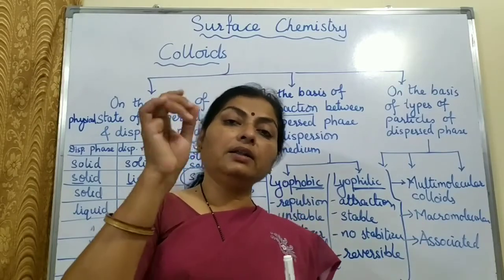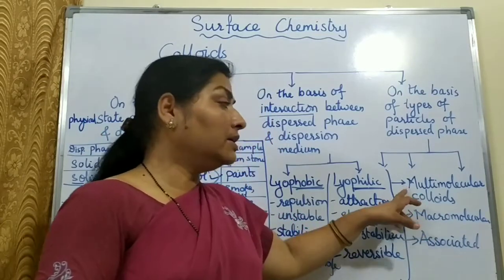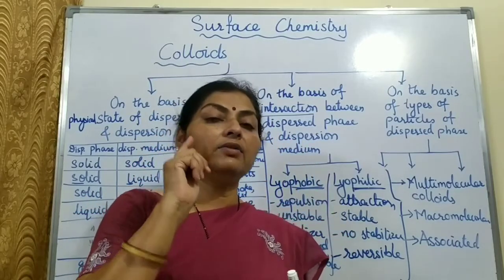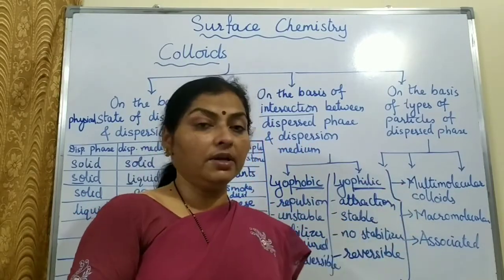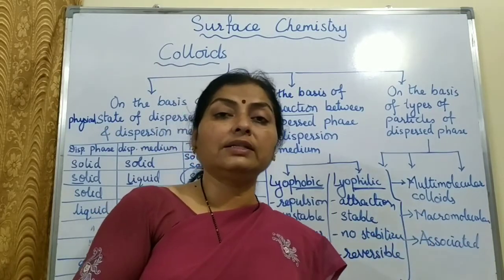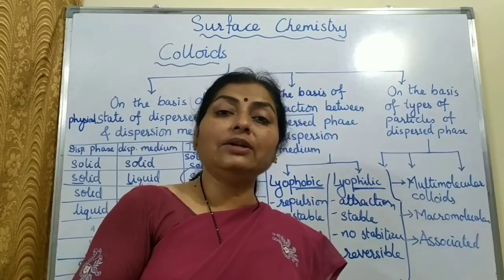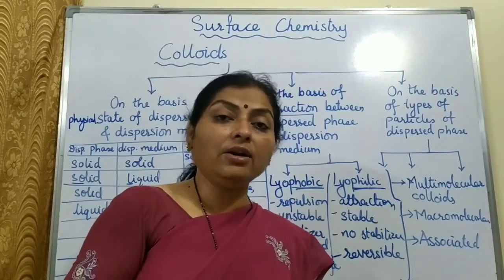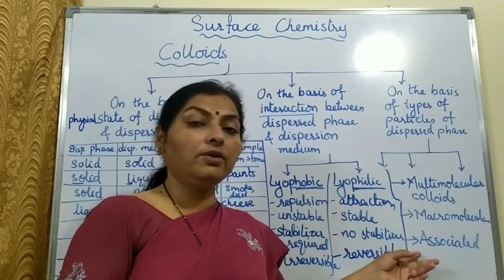Means single particle behaves as a colloidal particle. Here very tiny particles aggregate together to form a particle of the colloidal size, multimolecular. So here naturally occurring macromolecules such as proteins, then starch is there, cellulose is there, and man-made ones like polyethylene, nylon will be there. They are all macromolecular colloids.